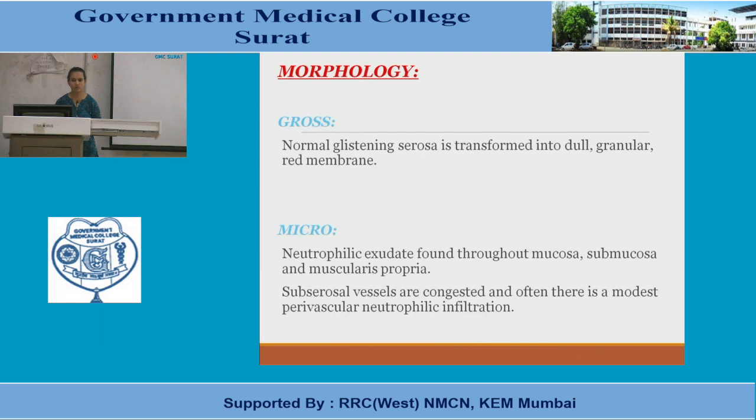Now, what will a pathologist do? It will ask for the morphology. So morphology is divided into two parts, gross and microscopy. Grossly, normal glistening serosa is transformed into a dull, granular red membrane.